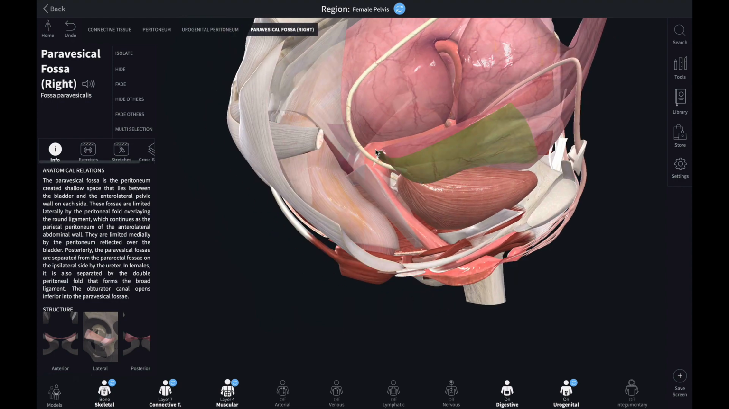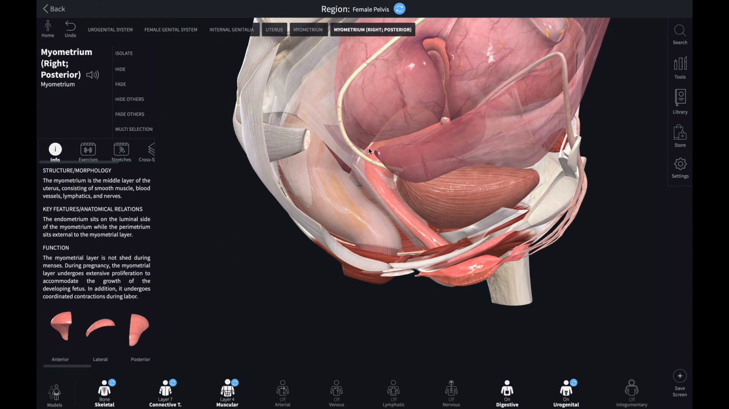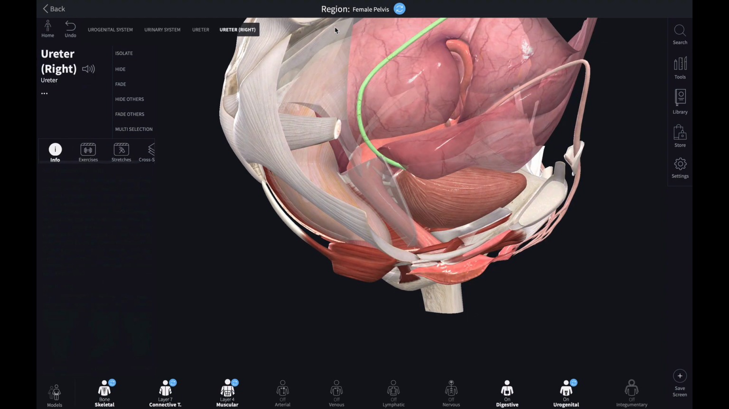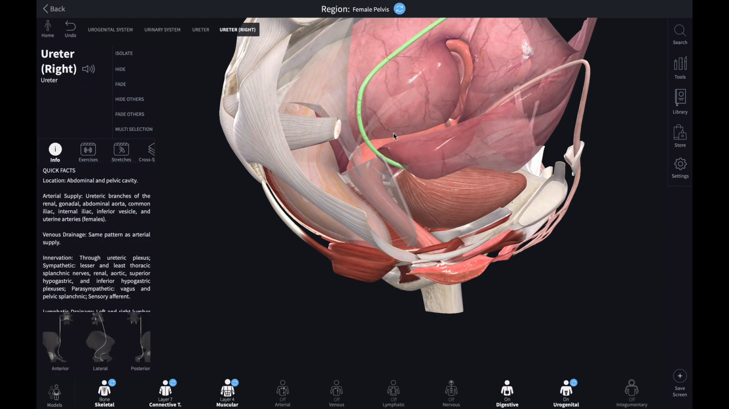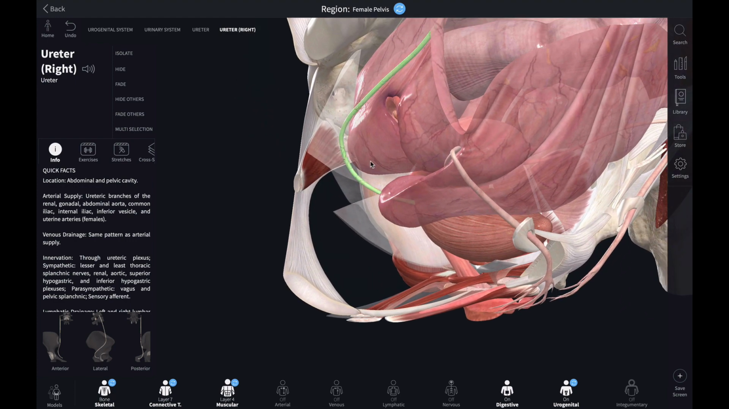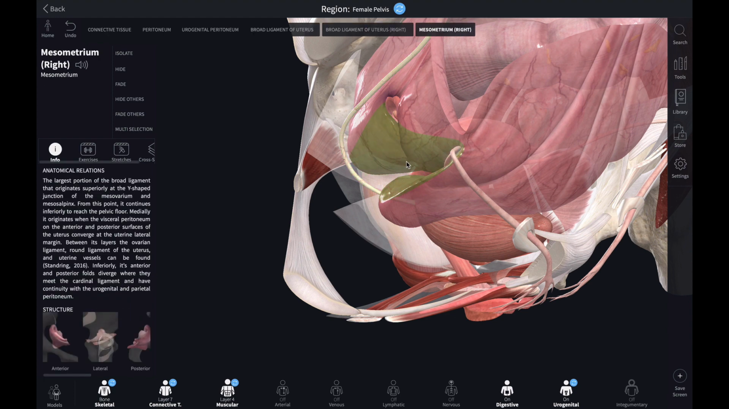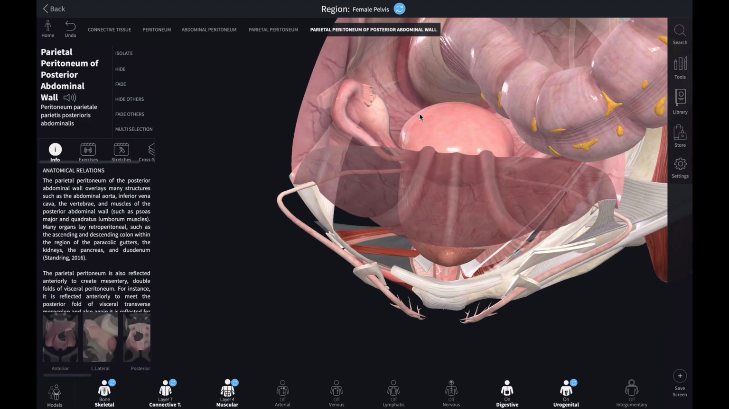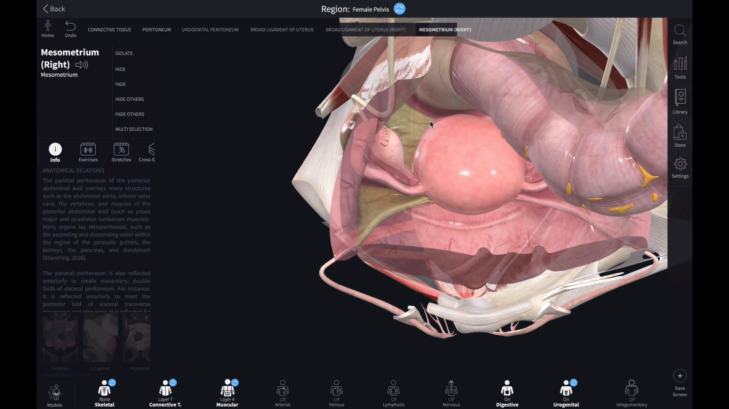Likewise, between the rectum and the uterus, this peritoneal sac comes and folds like this. This fold is called the mesometrium. Okay, from the top you can see.